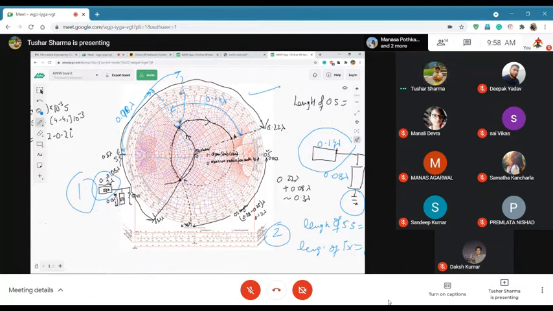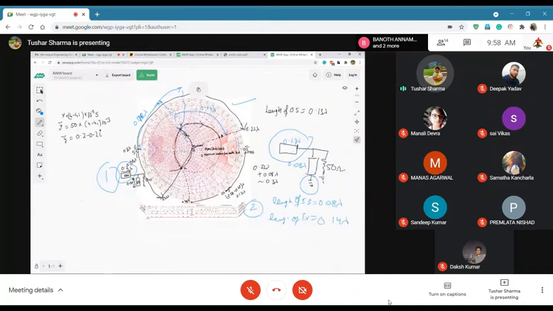Or technically, you can also figure this out, right? The length of open stub and short stub basically differs by 0.25 lambda. So if in this case my open stub was 0.13 lambda, my length of short stub will be 0.12 lambda in this case.